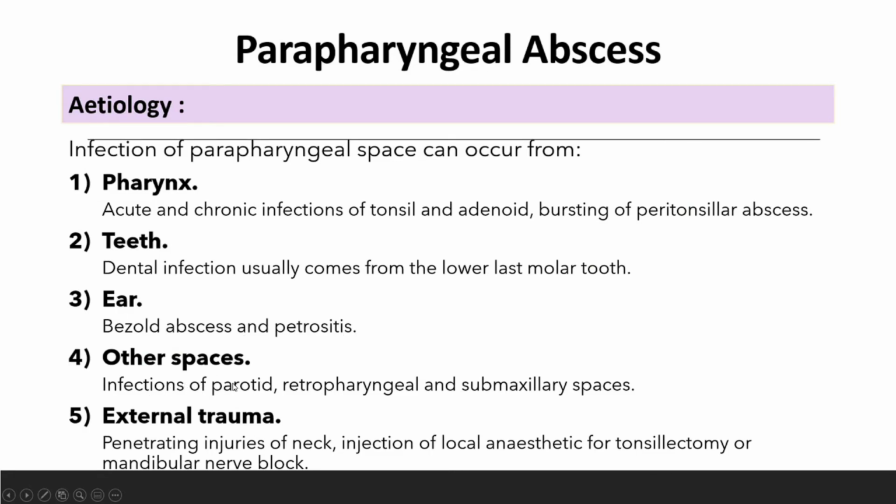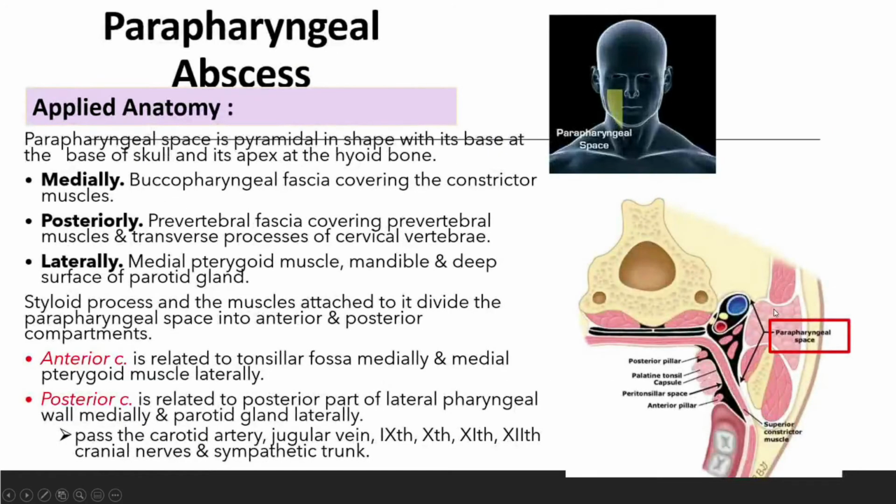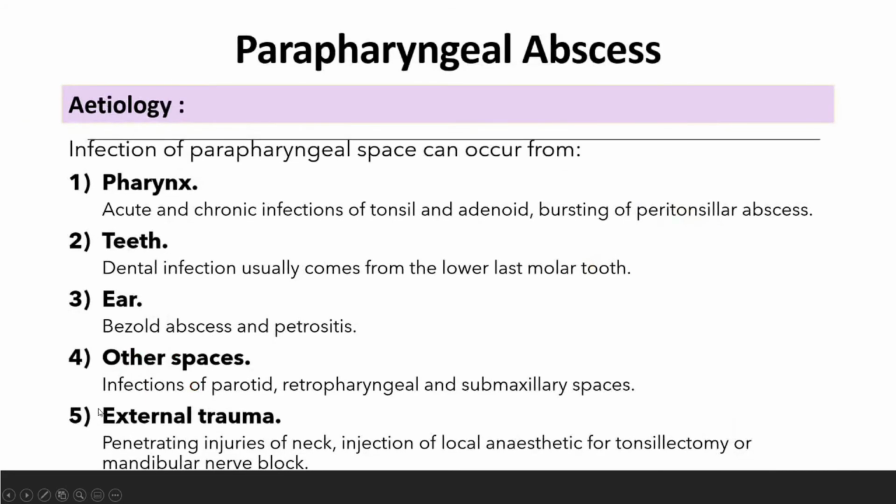Okay, other spaces, infection of the parotid. Kalau parotid infection, dia boleh pula masuk balik dalam parapharyngeal abscess, especially kat posterior compartment lah kan, sebab dia related back to the parotid gland. Okay, and then, apa lagi? Retropharyngeal and submandibular space. Dia make sense lah. External trauma, penetrating injuries of the neck, injection of local anesthetic for tonsillectomy or glossopharyngeal nerve block.